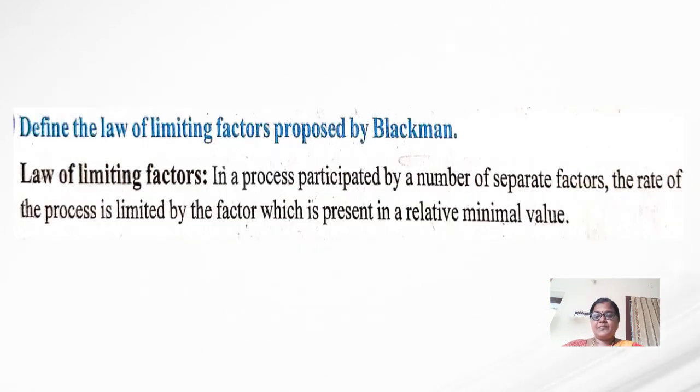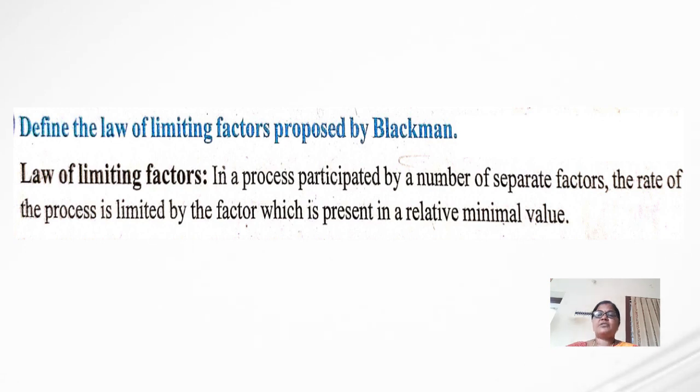And the next question is: define the law of limiting factors proposed by Blackman. Law of limiting factors: in a process involving a number of separate factors, the rate of the process is limited by the factor which is present in a relative minimal value.